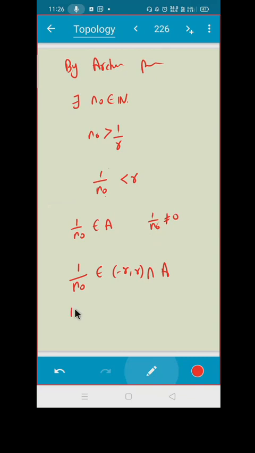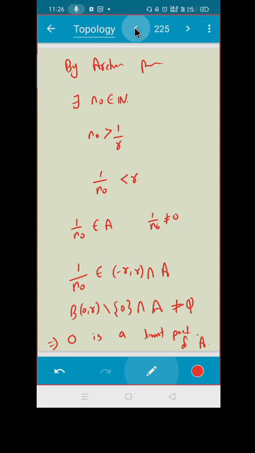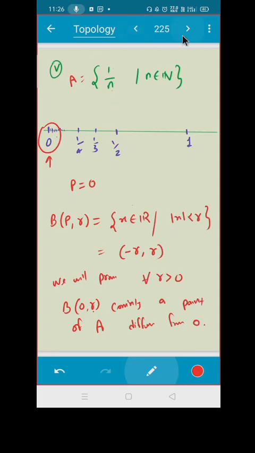So can I say that B(0, r) minus 0, intersection with the set A, is non-empty? That means 0 is a limit point. Do you agree? Do you agree, all of you? Take some time, think about it, and tell me whether you understand this or not.